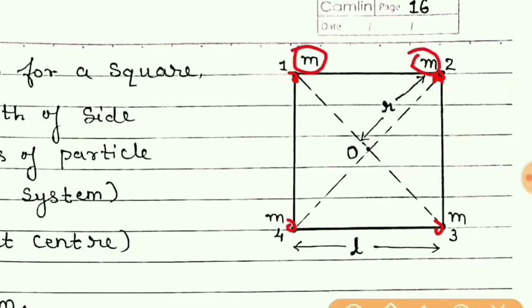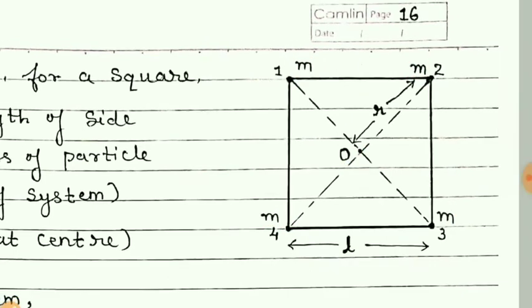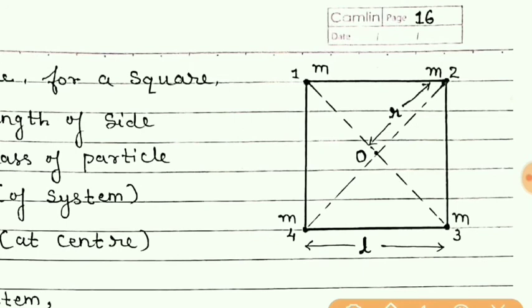M is the mass which are kept at the vertices. This is the center of the square denoted by point O. Given that the length of the square is L, so all these distances will be L. Now from the center of the square, this distance we have taken as R.